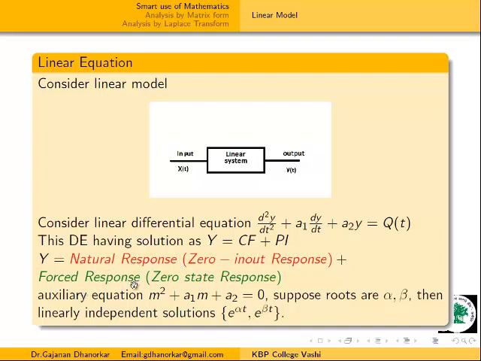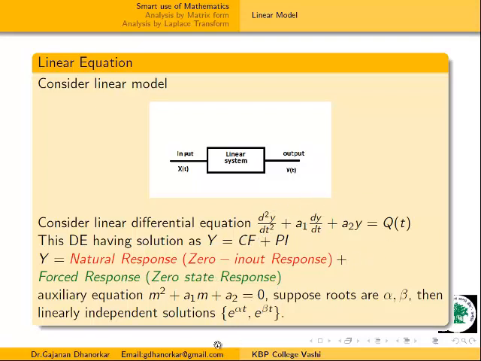From this natural and forced response, when we consider only the natural response, we get e raised to power alpha t and e raised to power beta t as a spanning set. This is the spanning set which spans the whole space for this system.